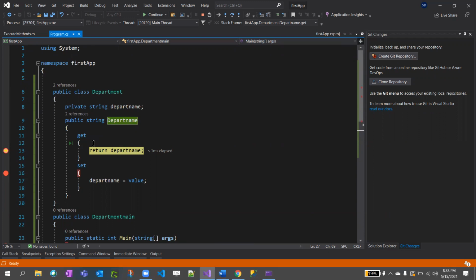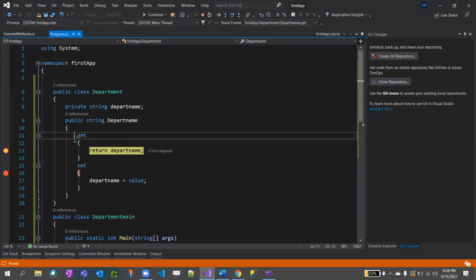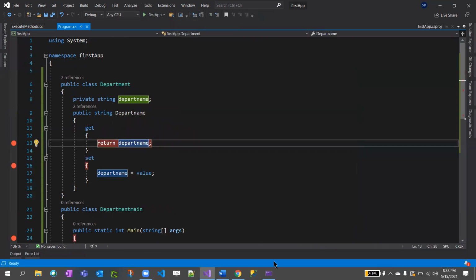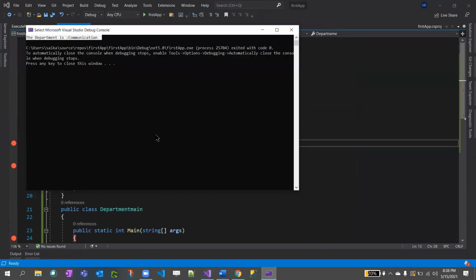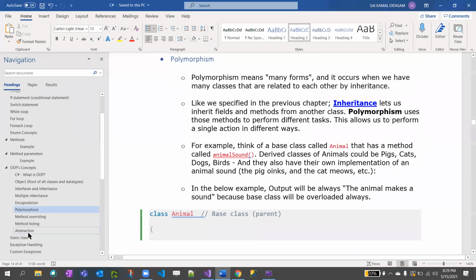You got it, right? When you are setting some value, it will go to set. When you are reading it, it goes to get. So when you print that line to the console, you're saying d dot DepartmentName, which means it goes to get the property value from the class. That's why get got called, and now the department name is communication, and it gets printed. This is encapsulation. This concept is very important in real time. Okay, I'll finish here itself.